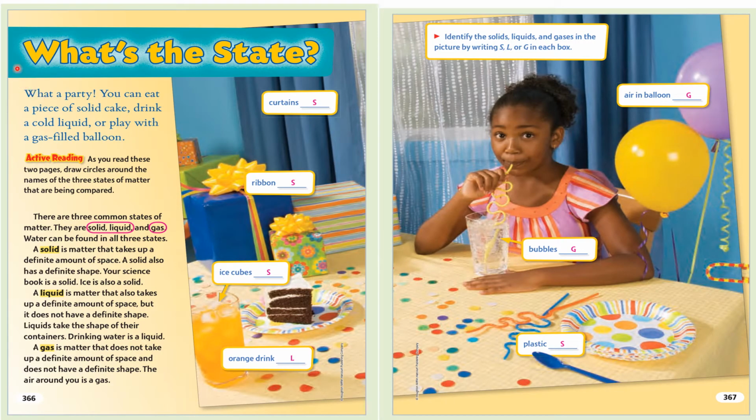What's the state? What a party! You can eat a piece of solid cake, drink a cold liquid, or play with a gas-filled balloon. Active reading. As you read these 2 pages, draw circles around the names of the 3 states of matter that are being compared. There are 3 common states of matter. They are solid, liquid, and gas. Water can be found in all 3 states.